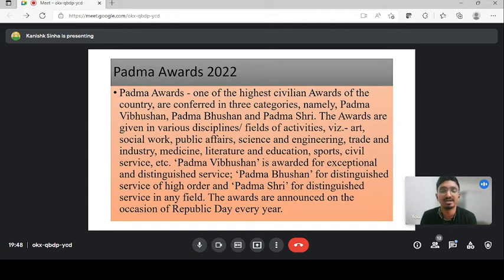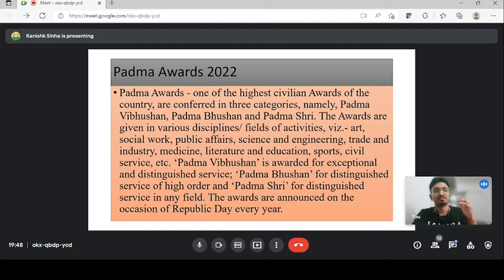After Bharat Ratna, we have the Padma Award, where the highest is Padma Vibhushan, second is Padma Bhushan, and third is Padma Shri. These are the 3 important awards that we are going to discuss, which are given to the person who excels in the field of social work, law, sports, civil service, literature, medicine, in anything.